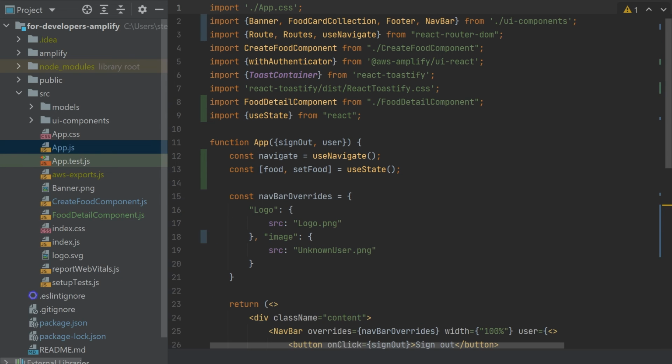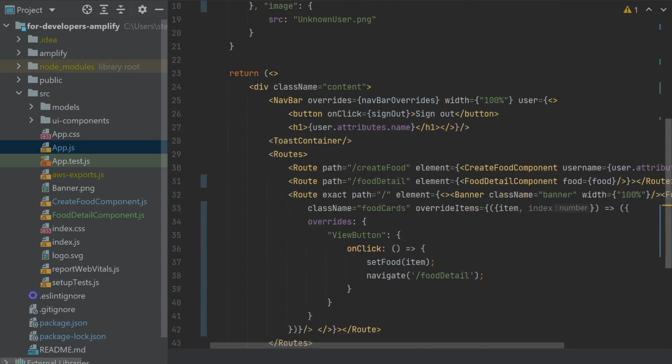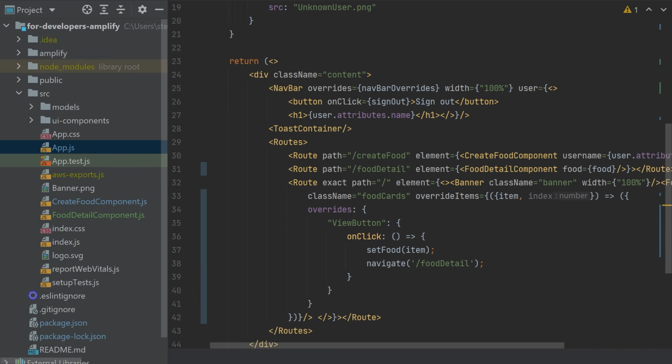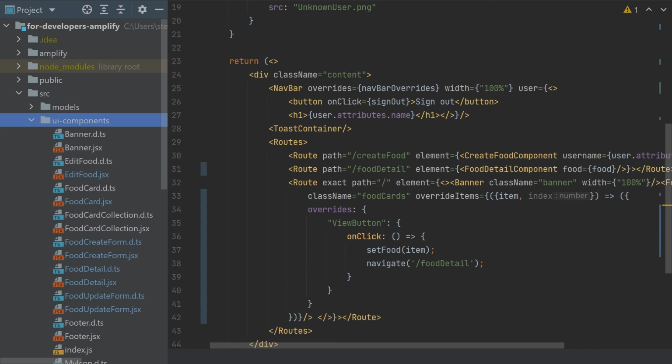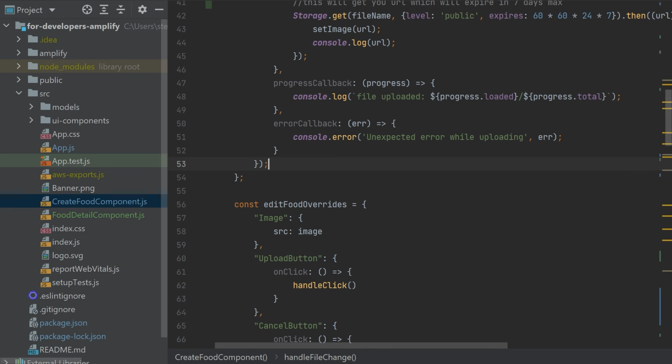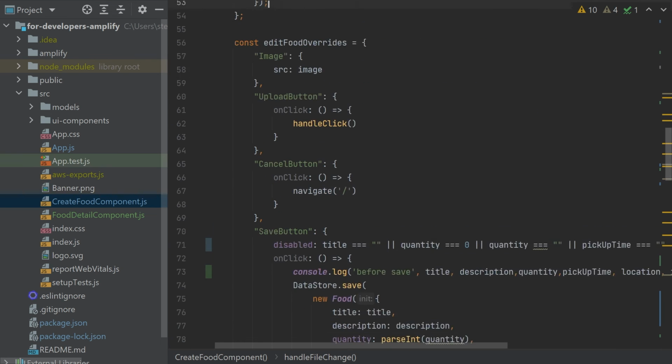So let's go into the code. And I already did this. Basically, what I did first is I created custom component for CreateFoodComponent and placed all of the stuff there. But you've seen that. And if we would go into the custom component, there is something new.